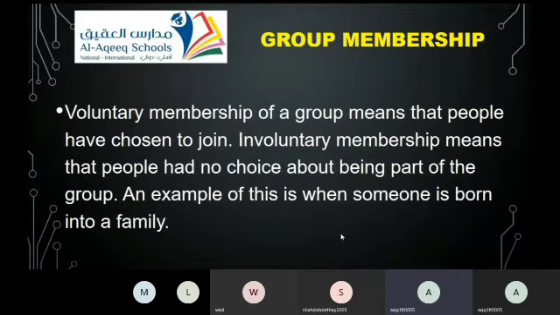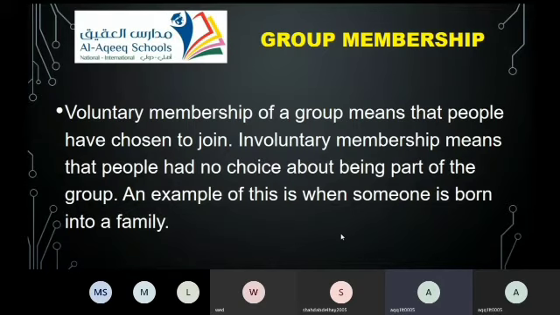You're going to be part of the group without having a choice. Voluntary membership of a group means that people have chosen to join. Involuntary membership means that people had no choice about being part of the group.